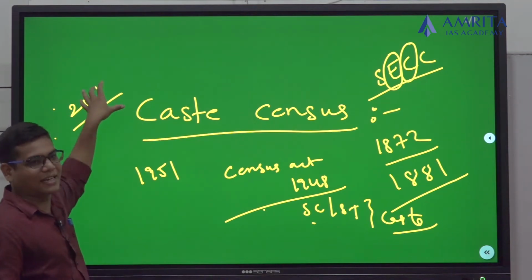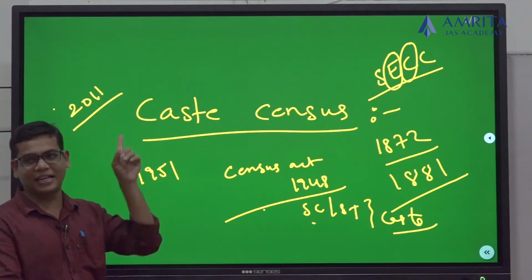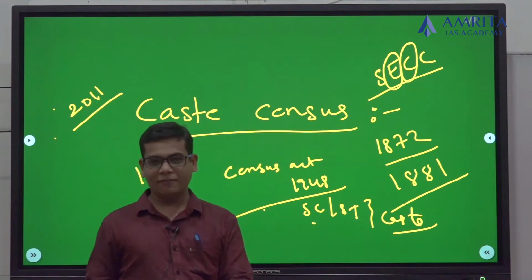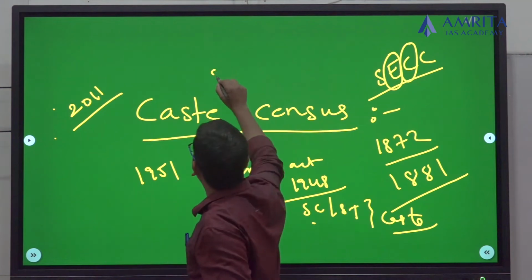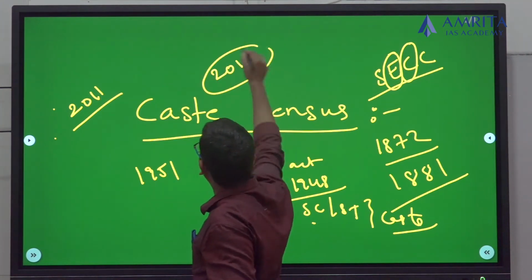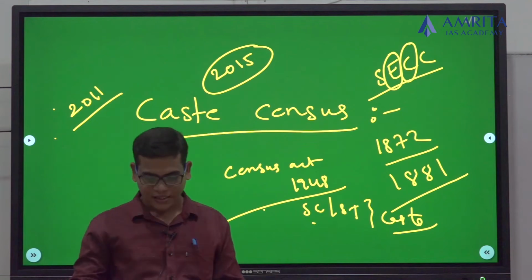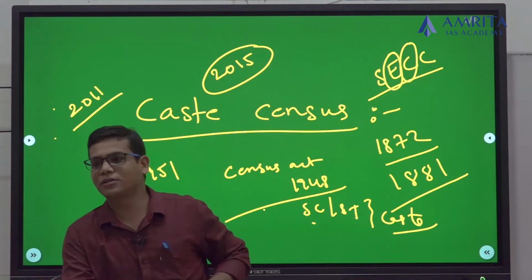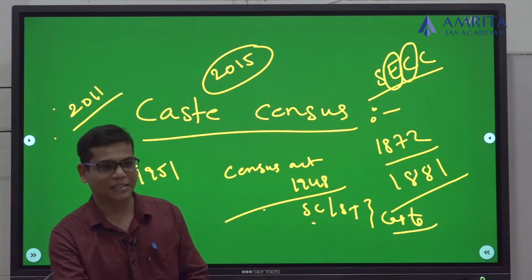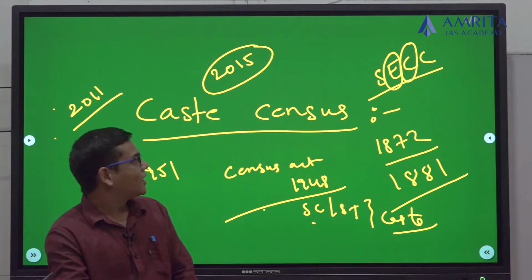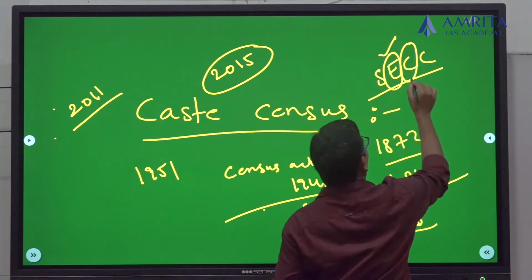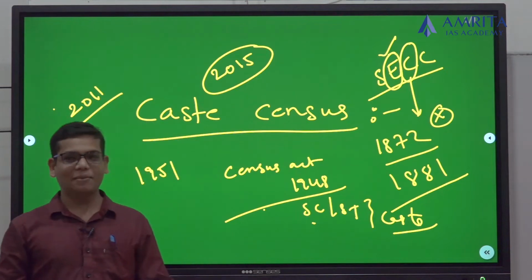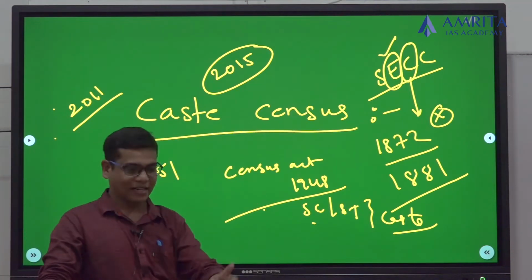It's a completely digital exercise, the first digital exercise in India, in 2011. Now we calculated the data and released it in the year 2015. While we were releasing this data in 2015, by the time the government had changed and the Modi government came. We have released only the economic data, but we haven't released this caste data.